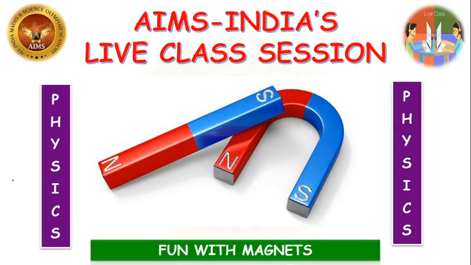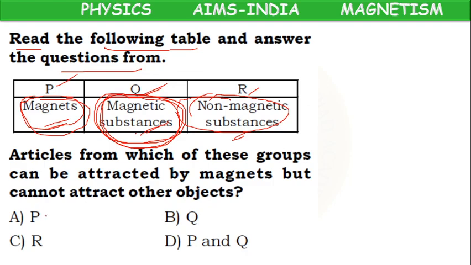So here the question is, articles from which of these groups can be attracted by magnets but cannot attract other objects?